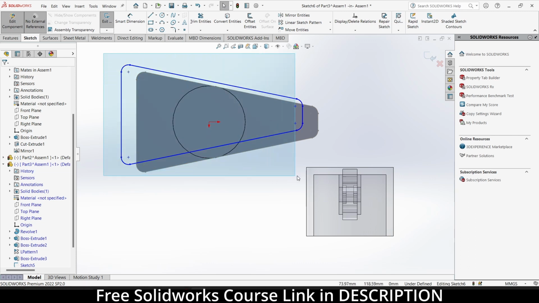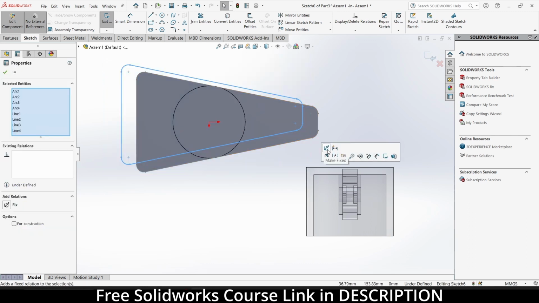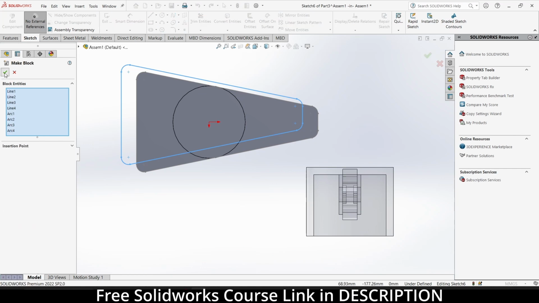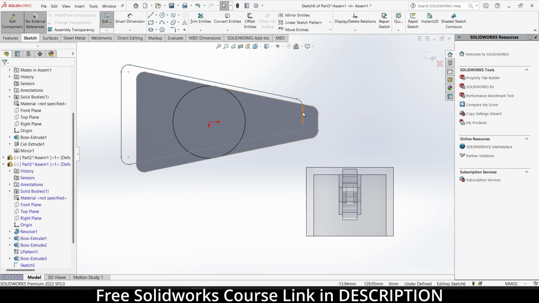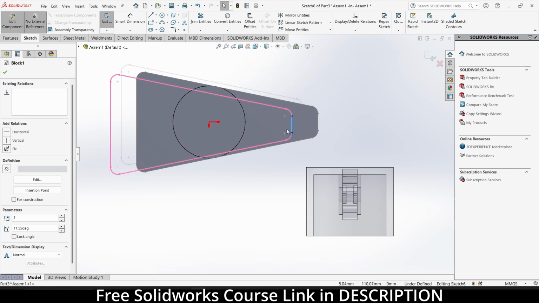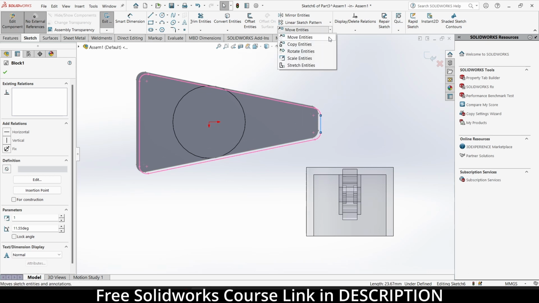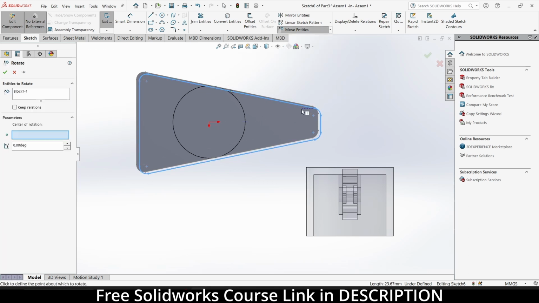Before I do something, select this sketch and click on make block. The purpose of make block is so that I can't change its dimensions. You can see I can move it freely. That is basically what I want. Now what I basically want to do is to rotate it. So how can I rotate it? Move entities, rotate entities.